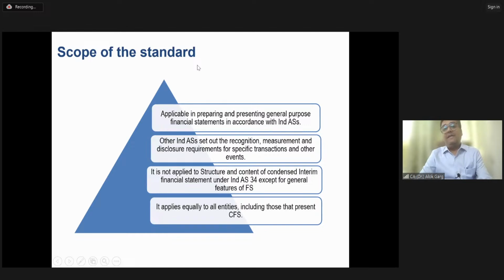Now coming to the scope of the standard. While discussing the scope, this Ind AS is applicable in preparing and presenting general purpose financial statements in accordance with Ind AS only. So Ind AS 1 is not applicable to Mr. Ambani's balance sheet, meaning the direction he gives to the CFO for preparation of the balance sheet. It is not applicable to that. Ind AS 1 is only applicable to those financial statements which are prepared as per Ind AS, which are the general purpose financial statements. So that is number one.